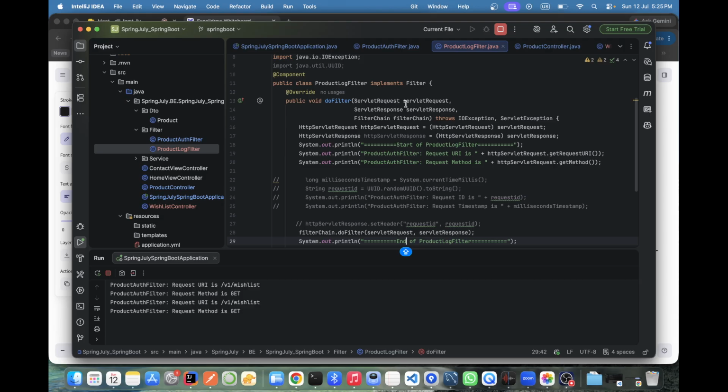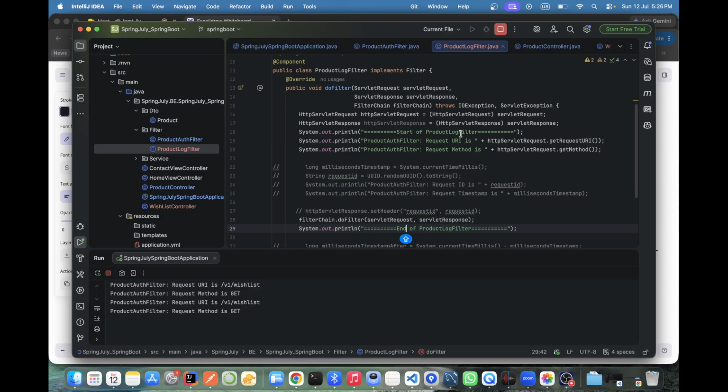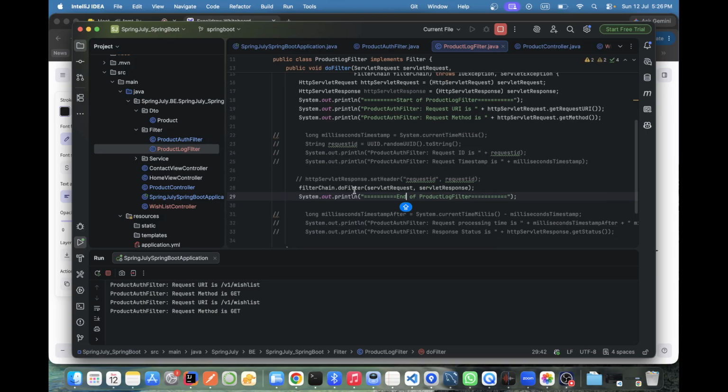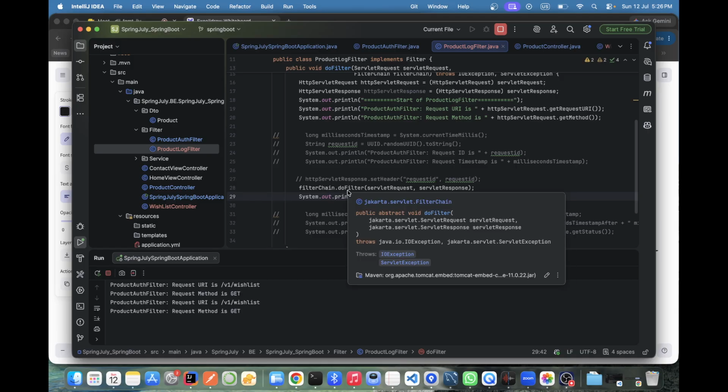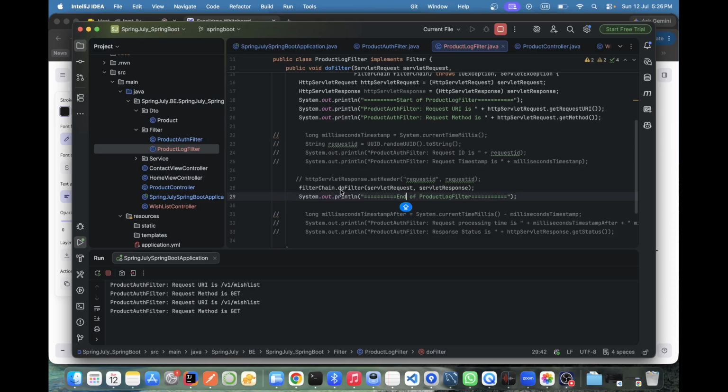See, now our request came to the filter. From the filter it will hit, correct? This will print. Yes. Then I did something, logging. Then I gave it to my controller to go. Everything is okay. Now where do you go? Dispatch servlet. They are saying to go to the next filter. It means go to the next filter. Okay, simple. Filter chaining is saying go to the next filter.